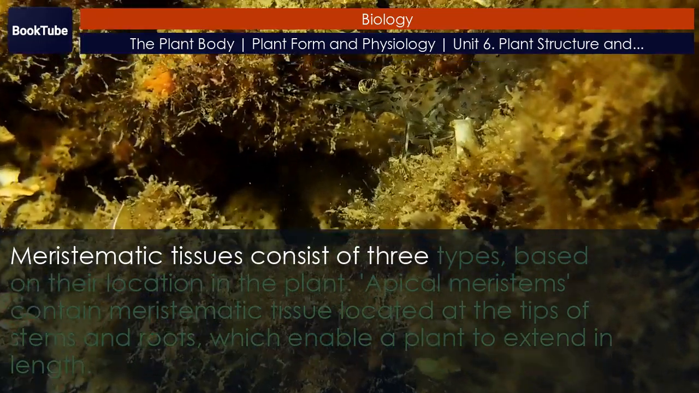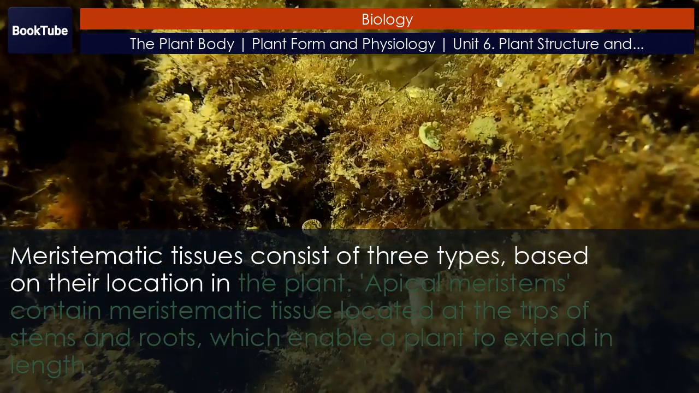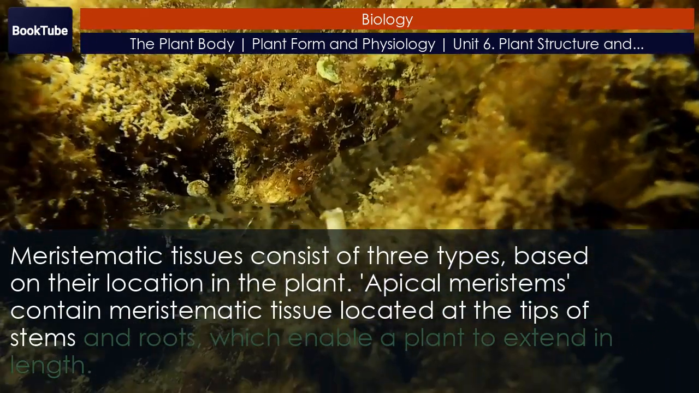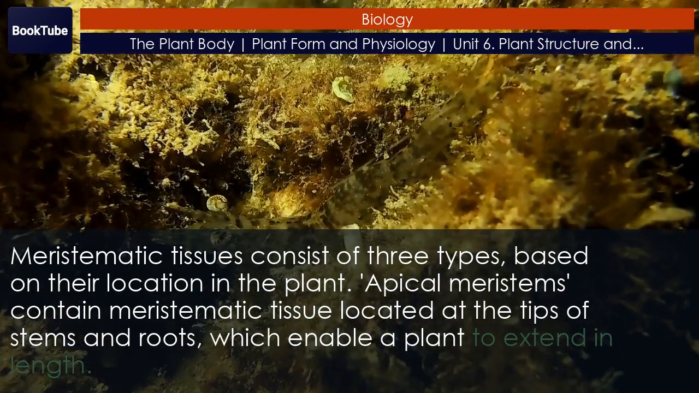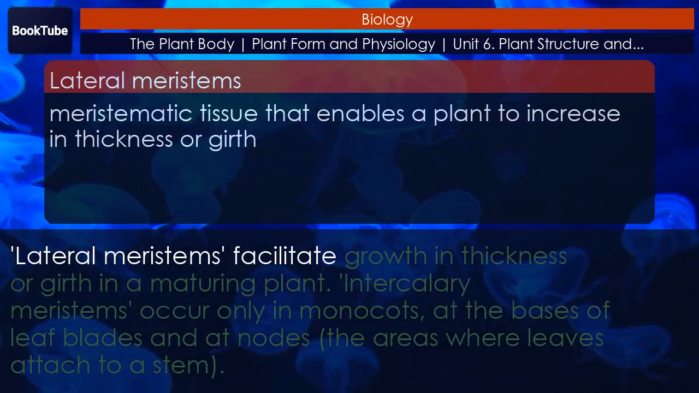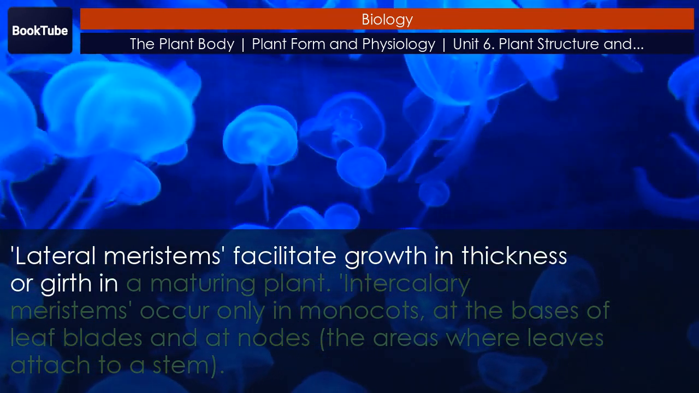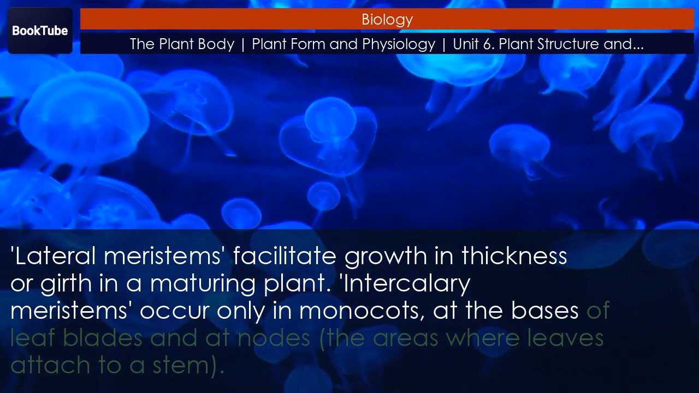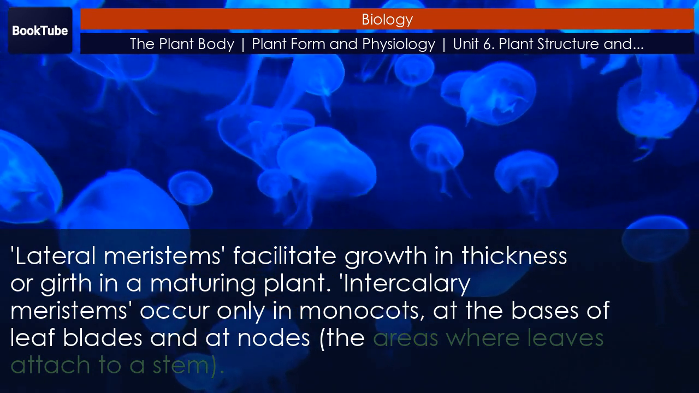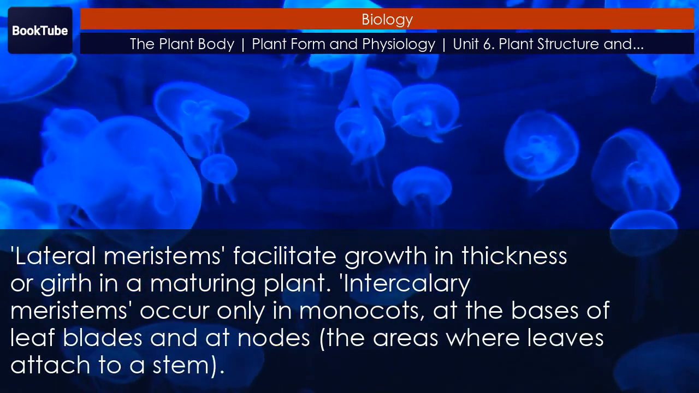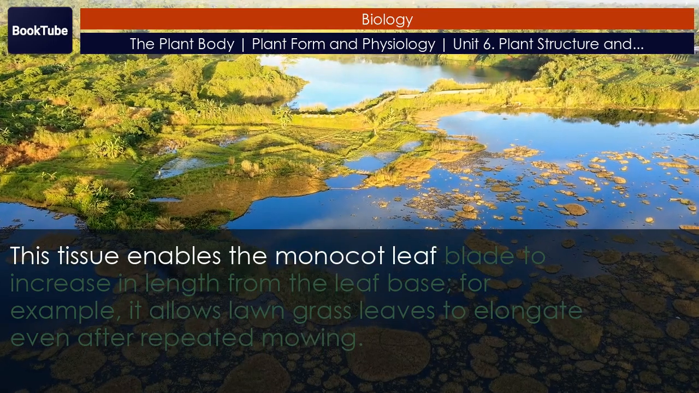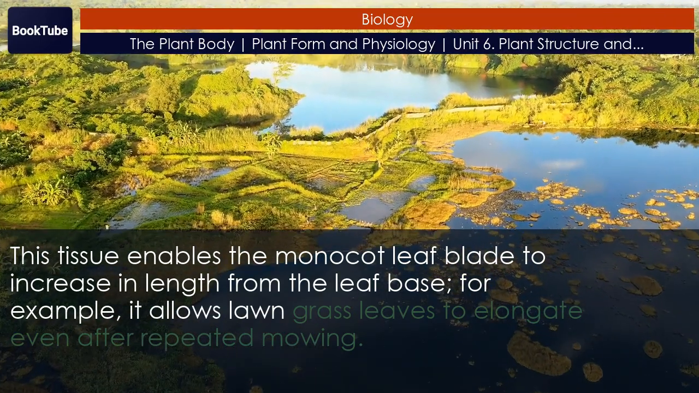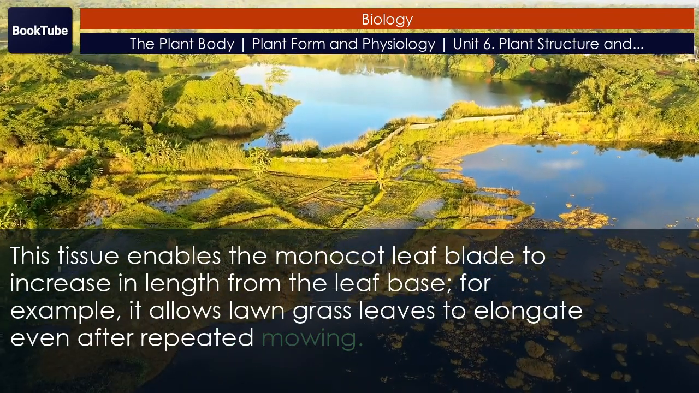Meristematic tissues consist of three types, based on their location in the plant. Apical meristems contain meristematic tissue located at the tips of stems and roots, which enable a plant to extend in length. Lateral meristems facilitate growth in thickness or girth in a maturing plant. Intercalary meristems occur only in monocots, at the bases of leaf blades and at nodes, the areas where leaves attach to a stem. This tissue enables the monocot leaf blade to increase in length from the leaf base. For example, it allows lawn grass leaves to elongate even after repeated mowing.